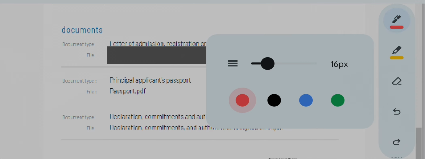Passport.pdf is the name I gave to my passport PDF. But for the computer to know which option we selected, it is principal applicant's passport. So again here also you can cross check whether the options that you have selected are correct or not.